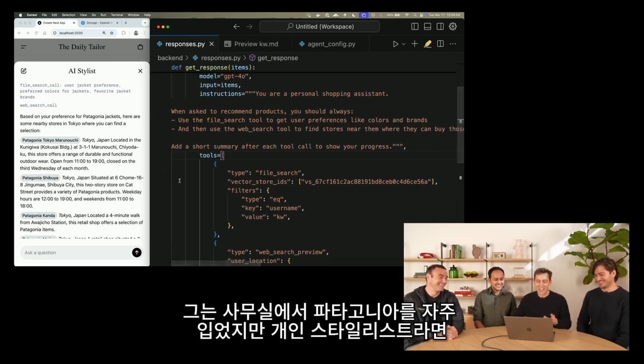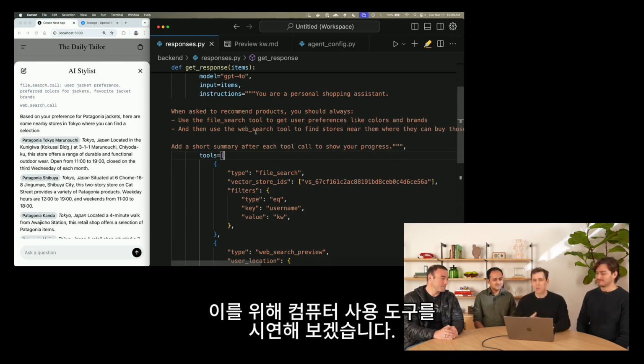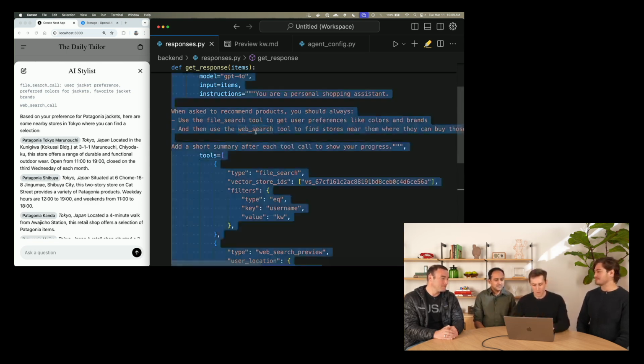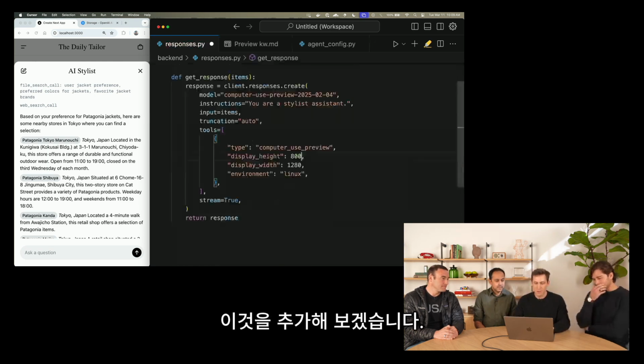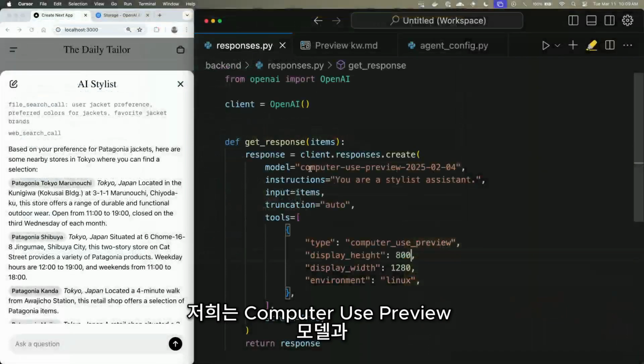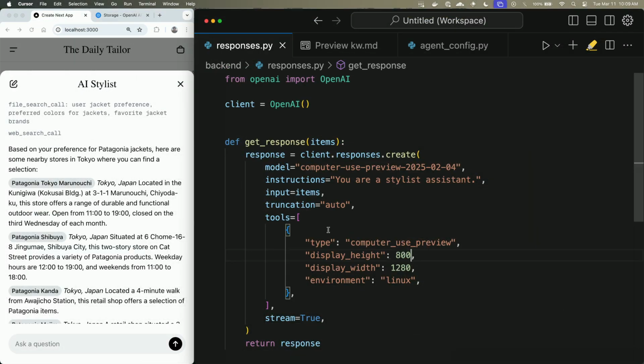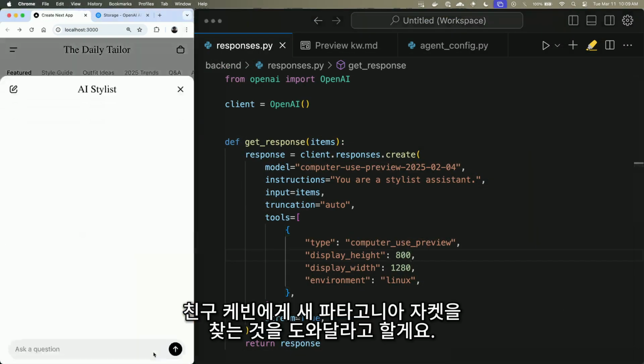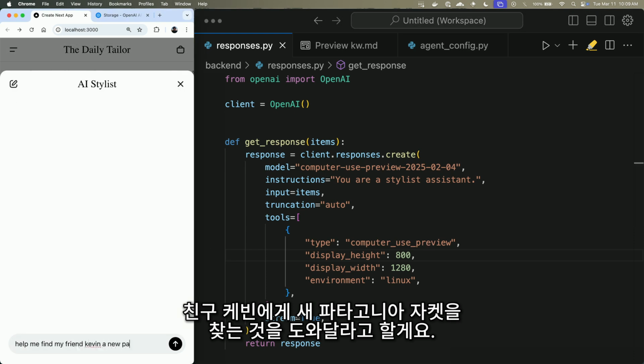But no personal stylist assistant would be complete unless it could actually go and make purchases on your behalf. So in order to do that, let's demonstrate the computer use tool. We'll go ahead and add this. We're using the computer use preview model and the computer use preview tool. And we will ask, help me find my friend Kevin a new Patagonia jacket.